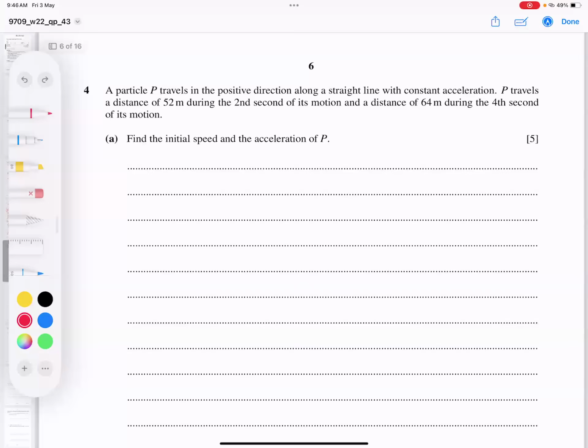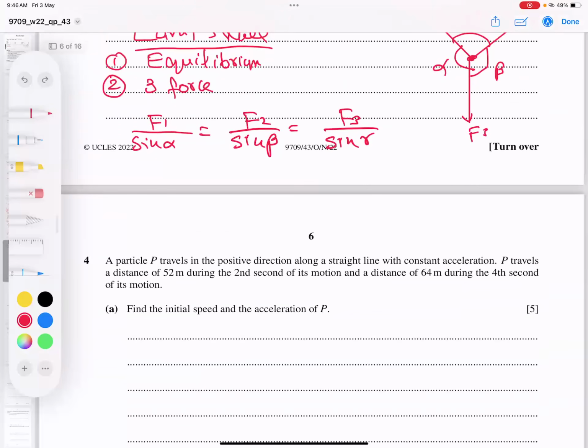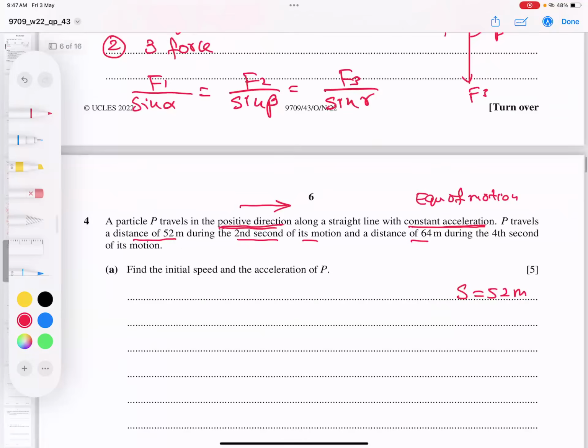Next, question number 4. A particle P travels in a positive direction along a straight line with constant acceleration. Whenever constant acceleration comes, we can use equations of motion easily. P travels a distance of 52 meters during the second second of the motion, and a distance of 64 meters during the 4th second of the motion.